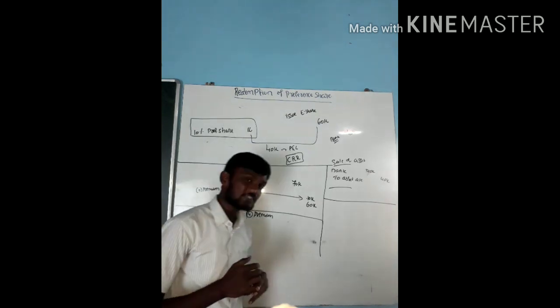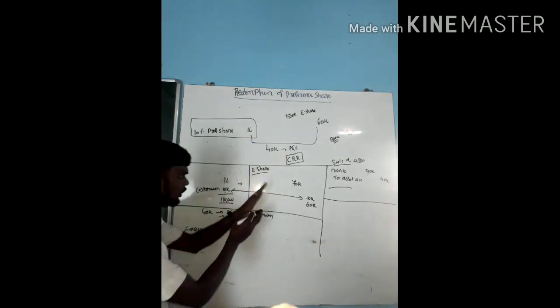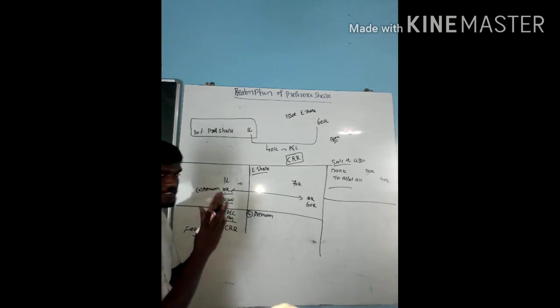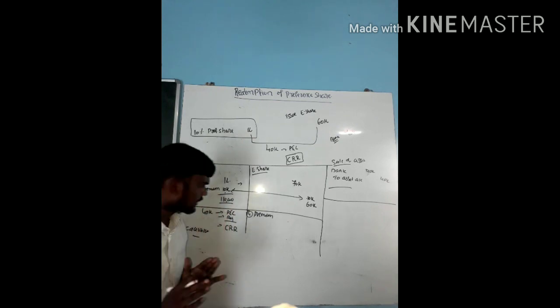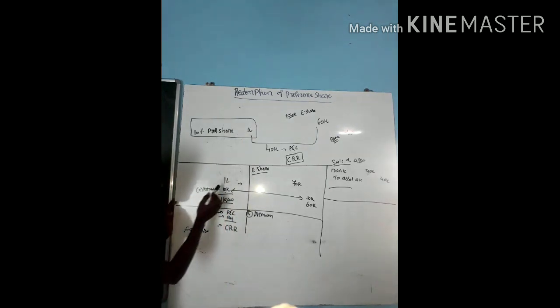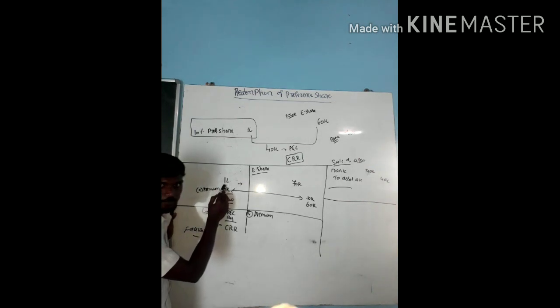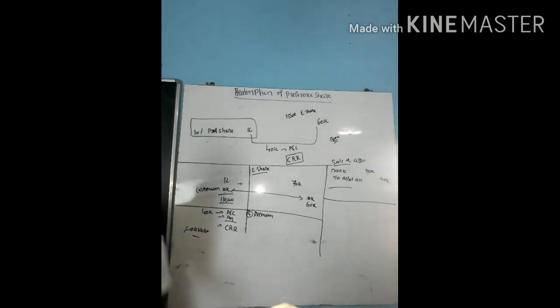Now go for passing the entries. I think you are getting the understanding of the problem. Now we have to pass the journal entries. How to pass them? See here, this is called the actual value of preference shares, and this is called premium. To whom do I need to pay? To the preference shareholders.